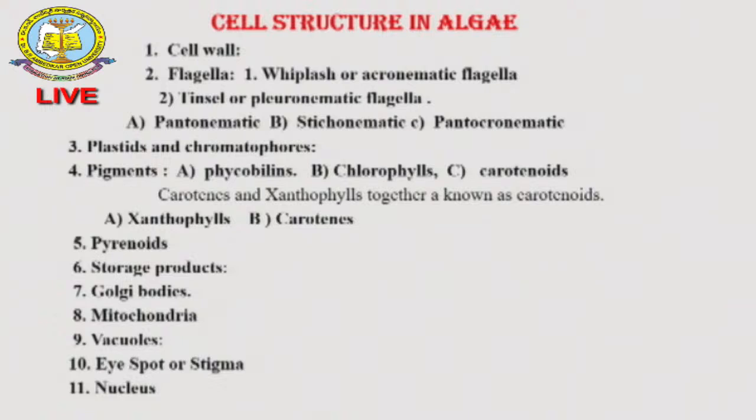Because of the presence of chlorophyll in their body, they synthesize carbohydrates through photosynthesis, and they are the first photosynthetic plants. The pigments are very important: phycobilins, chlorophylls, carotenoids, xanthophylls and other components are important. Pigments, chlorophylls and the photosynthetic components you can see.